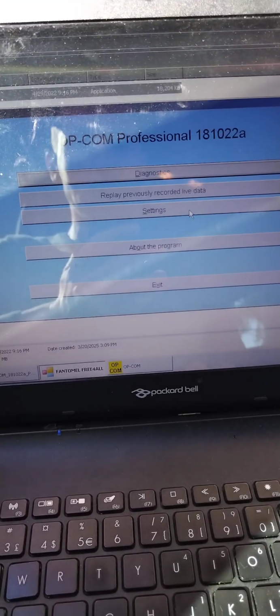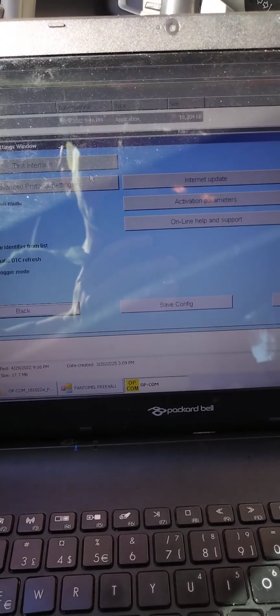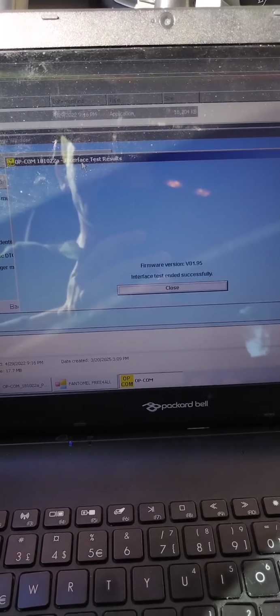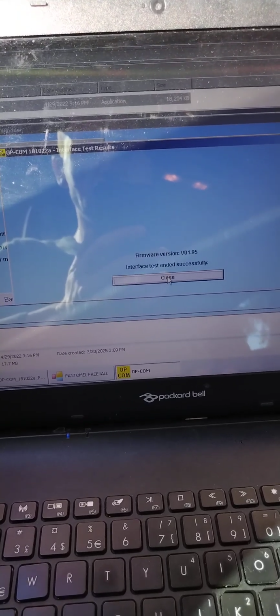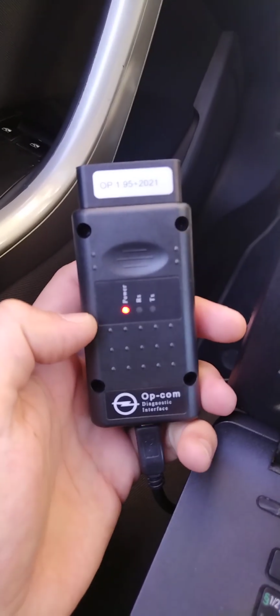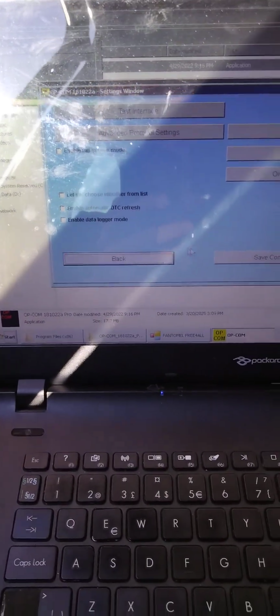And here it is. Now we go to settings, test interface, firmware version 0.1.95, successful. Now we will connect our interface. Here it is, a cheap Chinese clone from 2021. We will put it in the OBD connector. Okay. So now we go back.